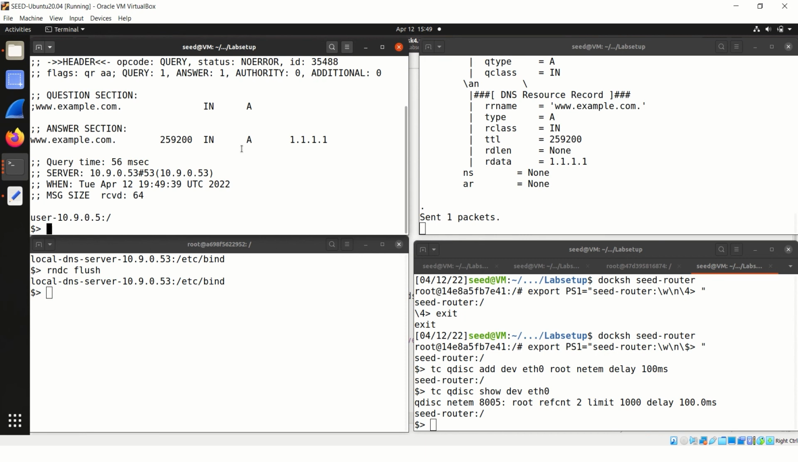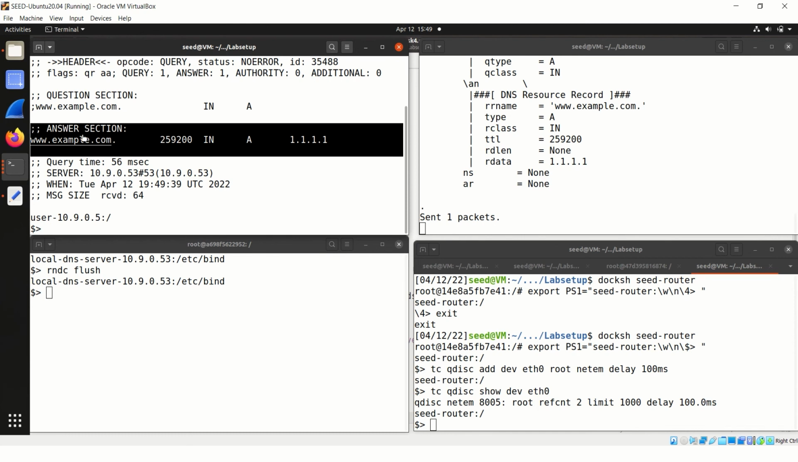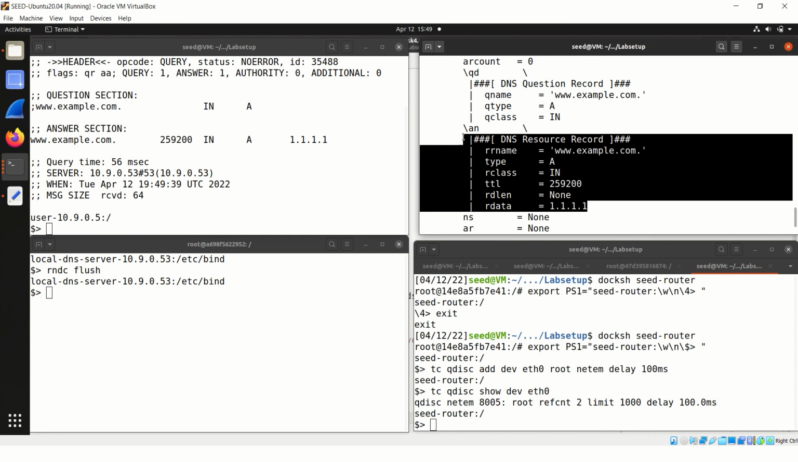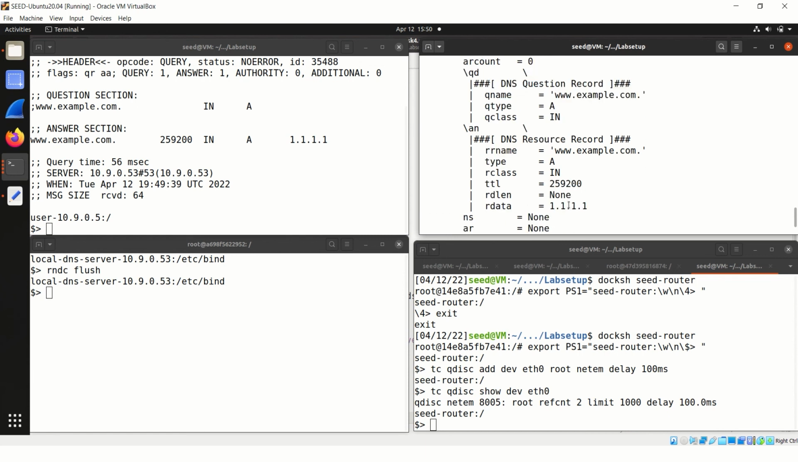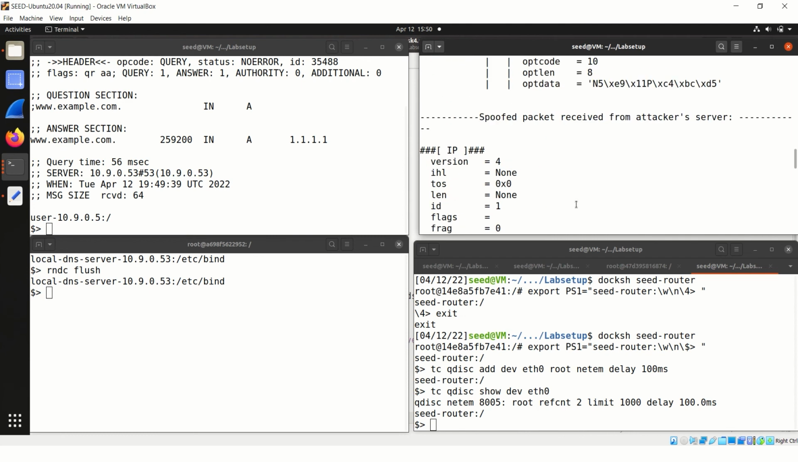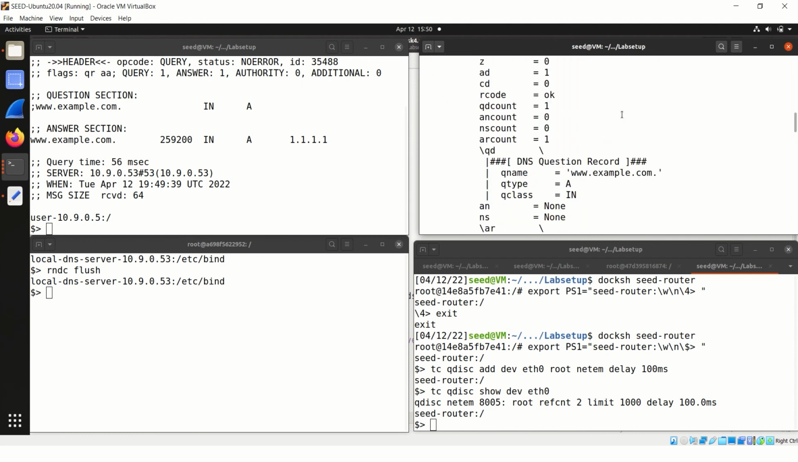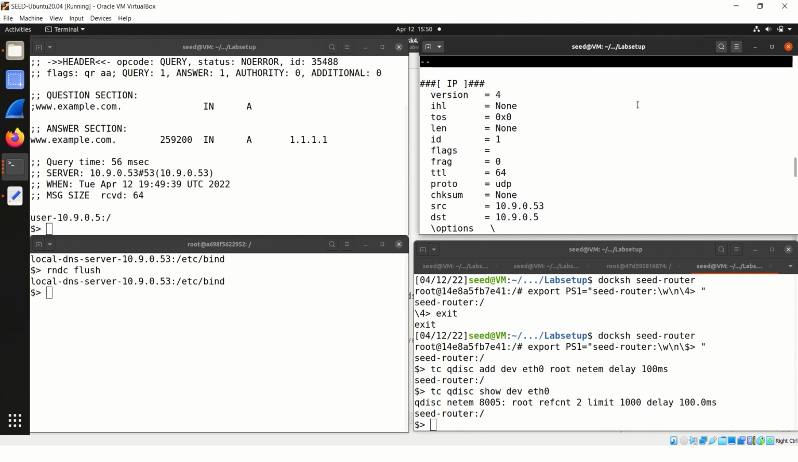Here you can check that the user is receiving the fake IP address, that is 1.1.1.1, and in the attacker terminal you can see that the DNS resource record has been received, and the rdata, which is set as the fake IP address in the Python file, is sent to the user. So this was all about the spoofed packet, which is directly sent by the attacker, and the packet is received from the attacker's server.